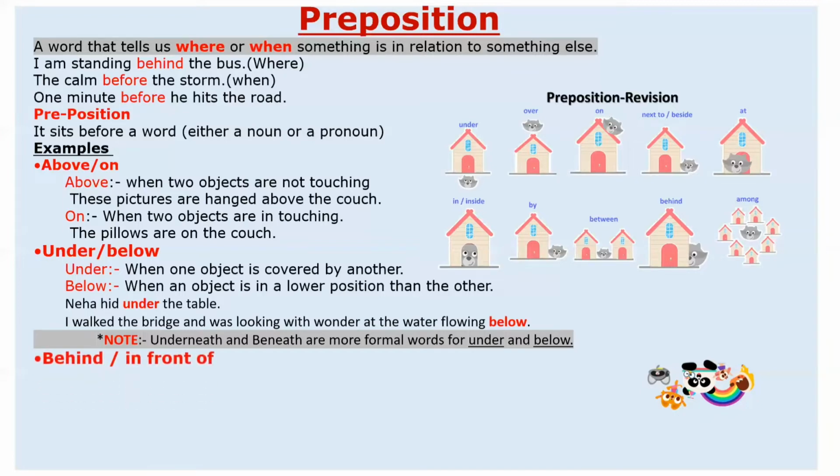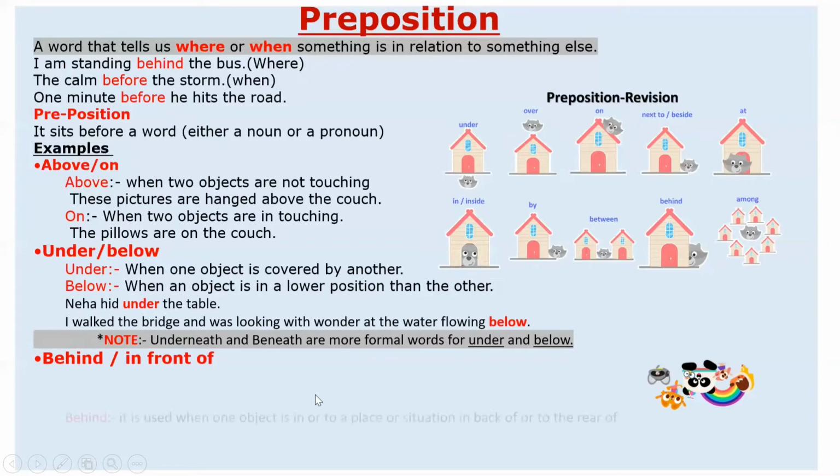Now see behind and in front of. You can even see this in the pictures on the screen. Behind: you just see this cat. It is behind this house. And if I say in front of, that means that cat is standing in front of the house.